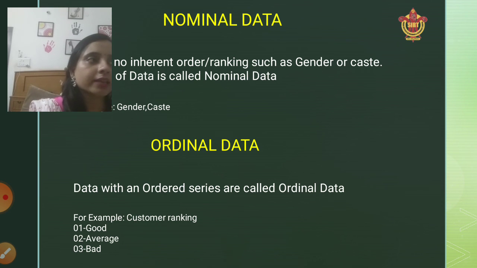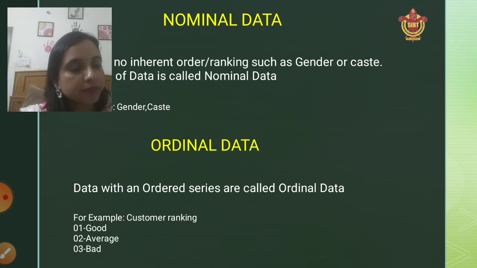He will just take the name of any one person and write the name and the gender, so he is not actually maintaining any order. If any order is not maintained, then it is called nominal data.